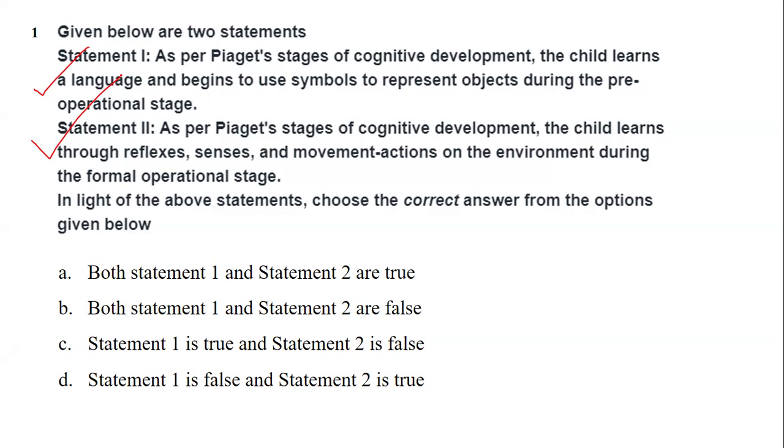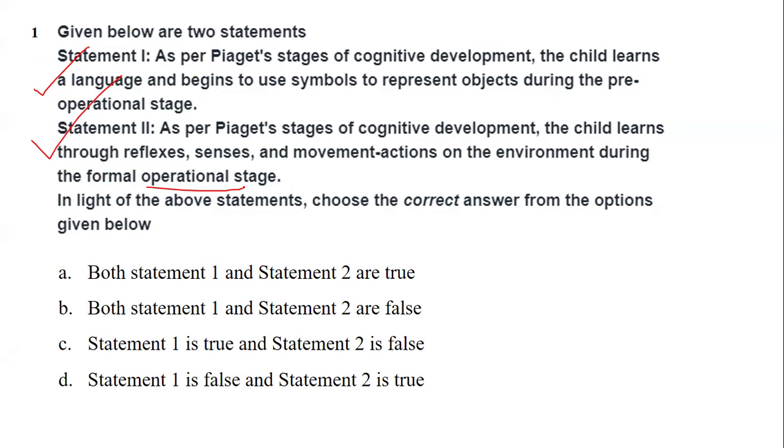Jean Piaget's stages of cognitive development: the child learns a language and begins to use symbols to represent objects during the pre-operational stage. I have taken this topic in detail, but anyway, I'll explain it in case anyone has missed it. Statement 2 says that as per Jean Piaget's stages of cognitive development, the child learns through reflexes, senses, and movements on the environment during the formal operational stage. First of all, you have to identify whether each statement is true or false.